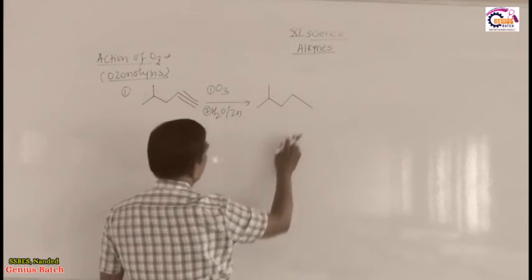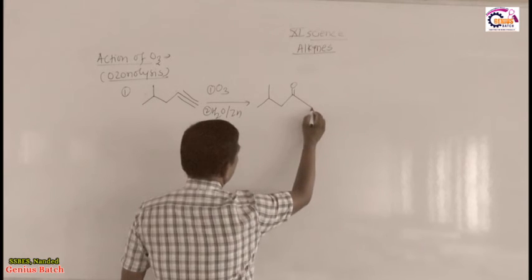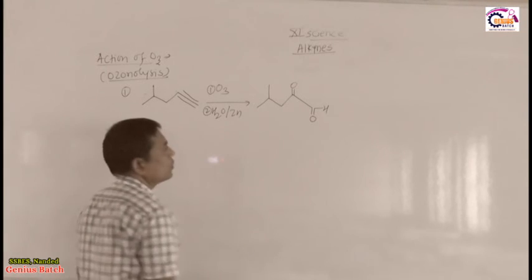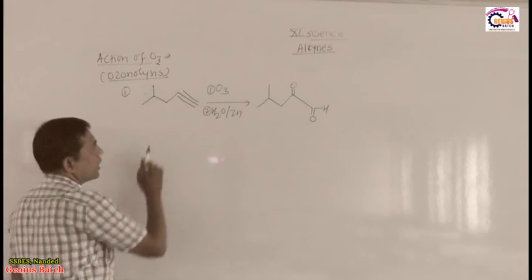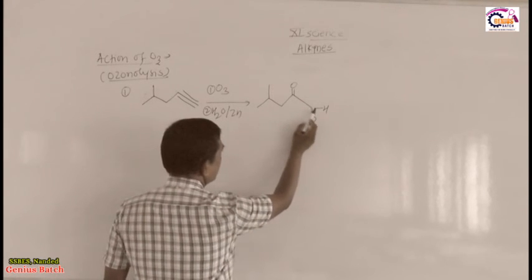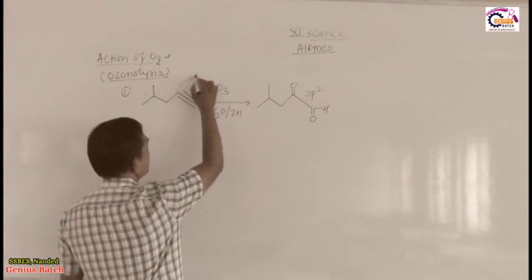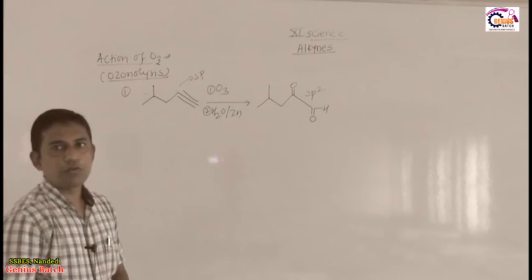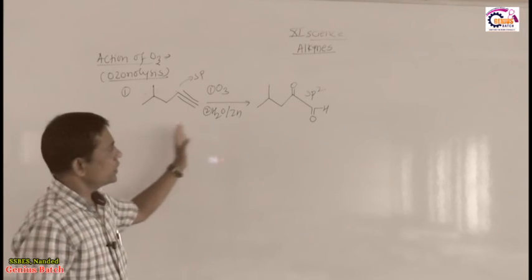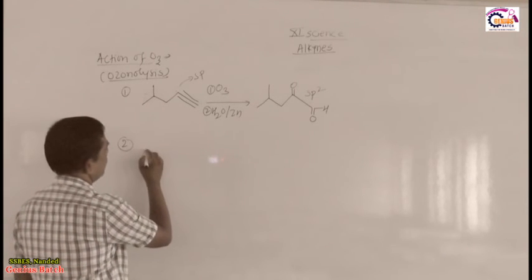Here there is a triple bond. So this is a triply bonded carbon. What do we write down? Double bond O, double bond O. Lastly, hydrogen is present here, therefore this is an aldehyde group and this is a ketonic group. Look what will happen. The triply bonded carbon, as we already learned, is sp hybridized. Here it is converted into double bond O and double bond O. So these two carbons are converted into sp2. This is sp. So there is a change in hybridization of the triply bonded carbon, sp to sp2. That is a change in the product.